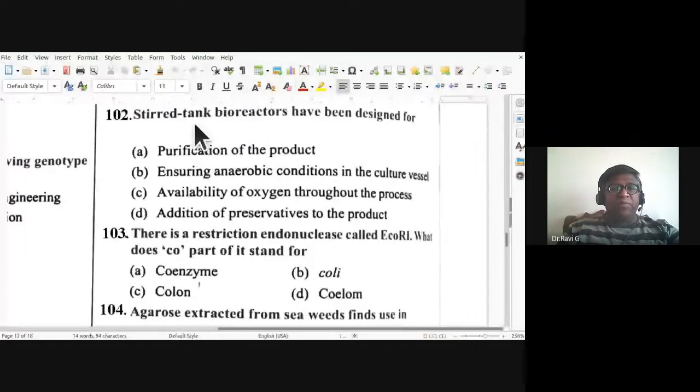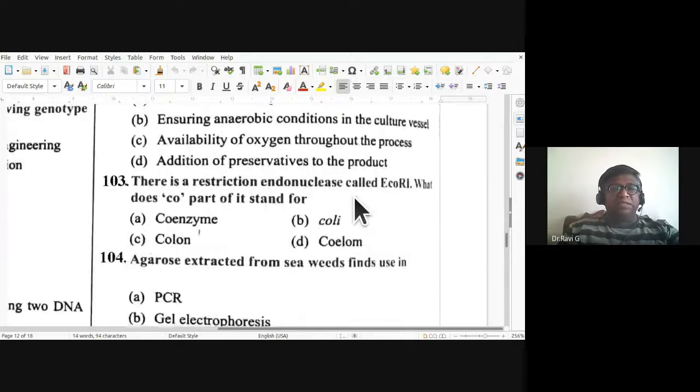Stirred tank bioreactors have been designed for purification of the product, ensuring anaerobic conditions in the culture vessel, availability of oxygen throughout the process, or addition of preservatives to the product. The stirred tank bioreactor is mainly designed for availability of oxygen throughout the process. So 102, C is the answer.